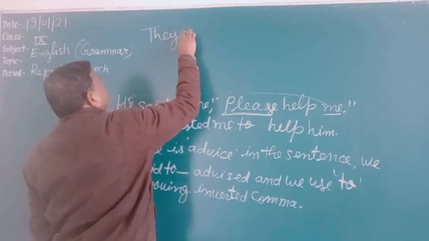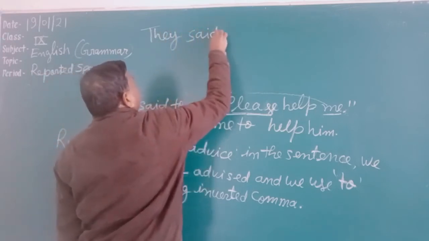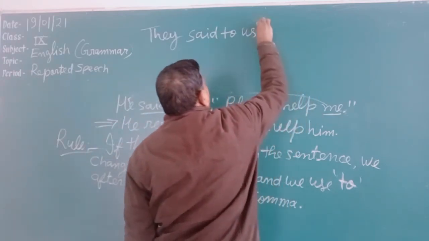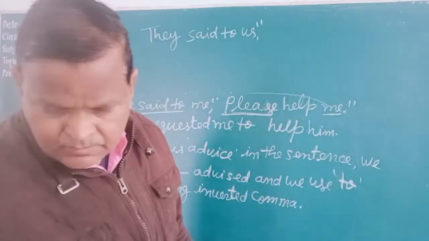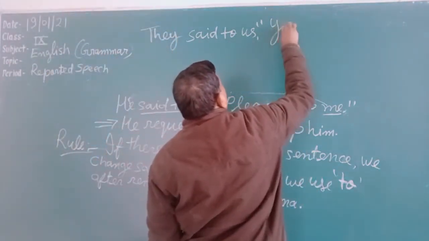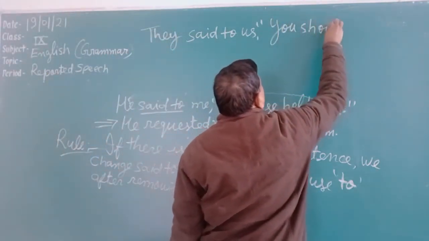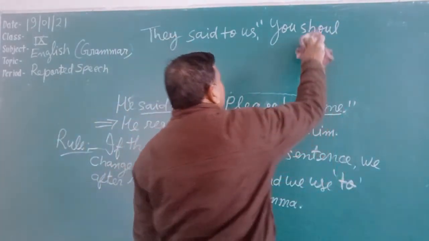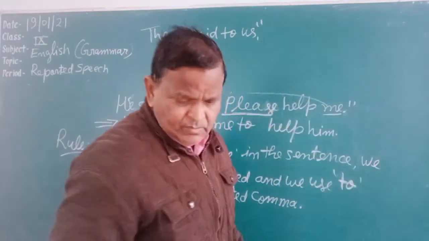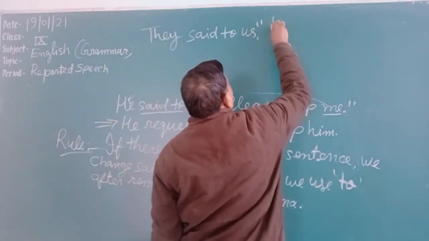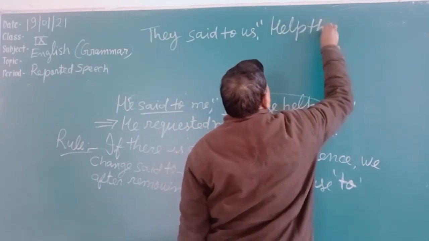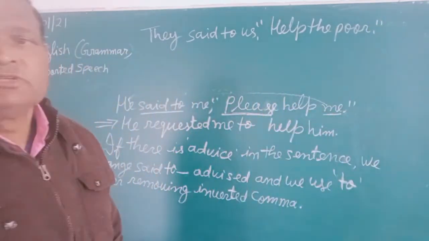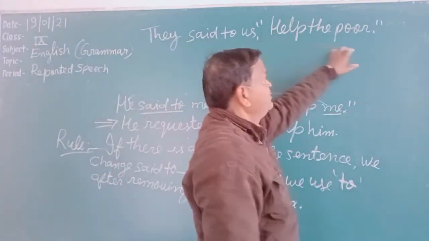They said to us, "You should help the poor." They said to us, "Help the poor." See, this is the question. They said to us, "Help the poor."